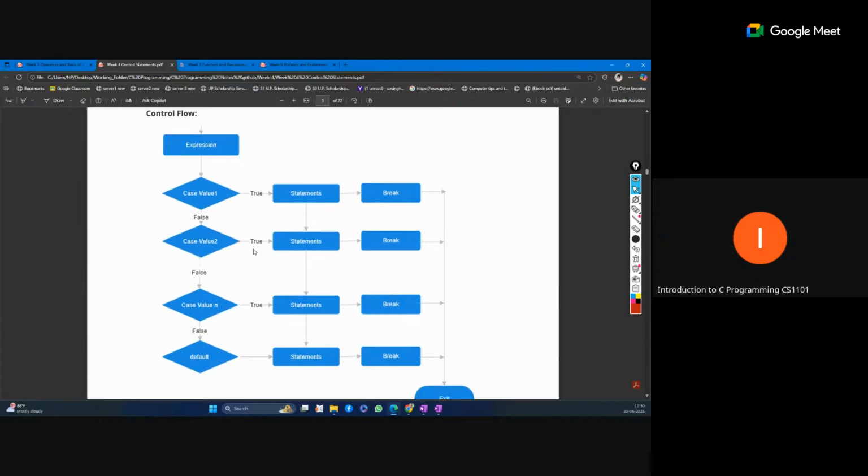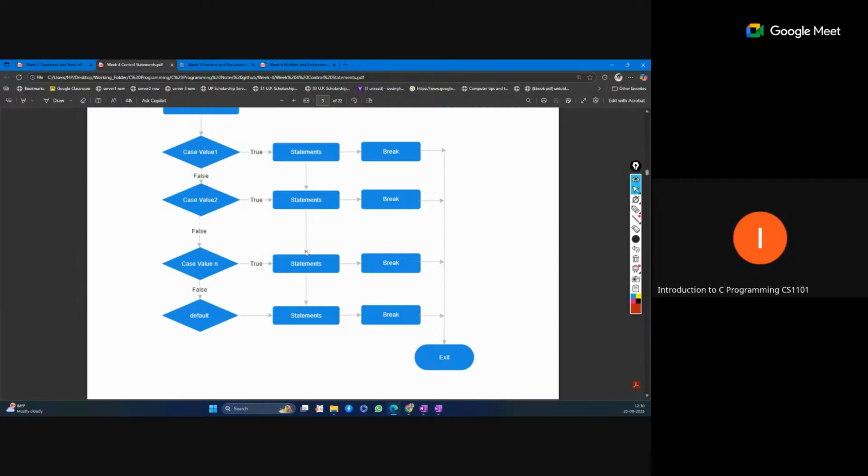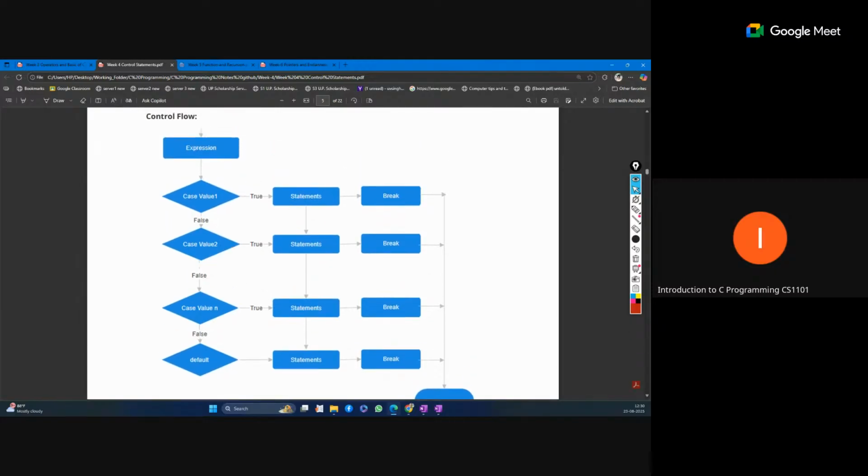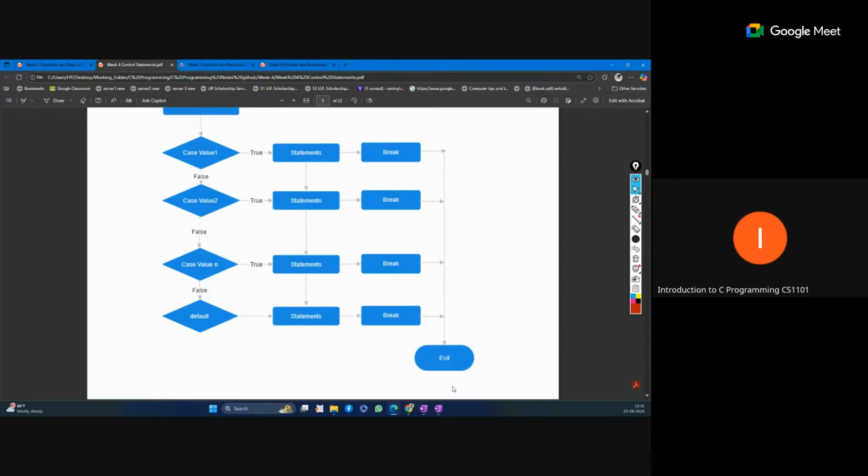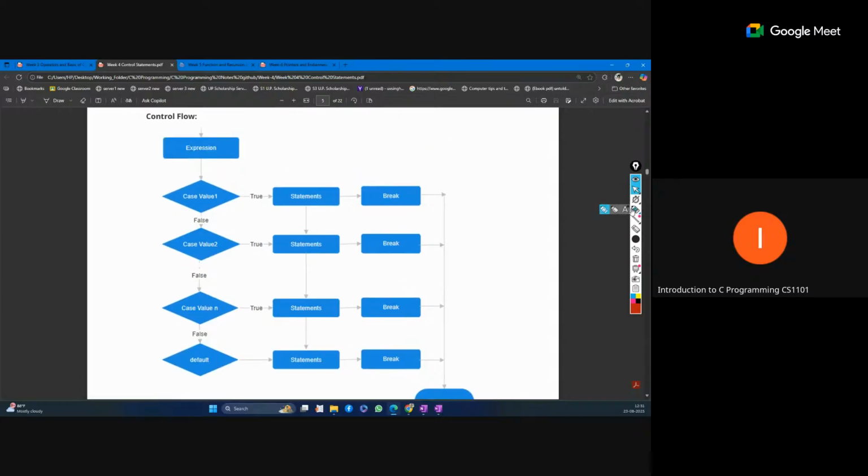But here is an important and tricky thing: we require a break if we want to execute only that case body. If we are not using the break, the flow will move to the next case block. This is a very important point.